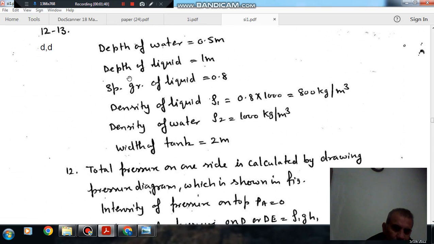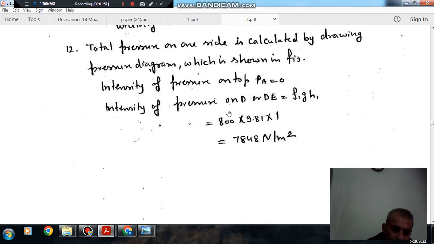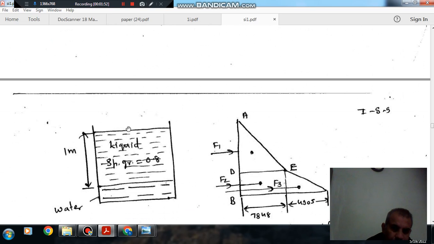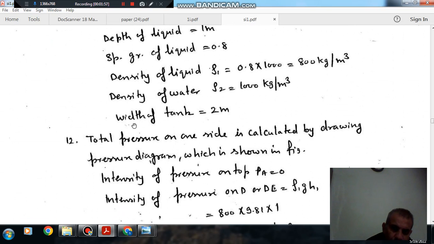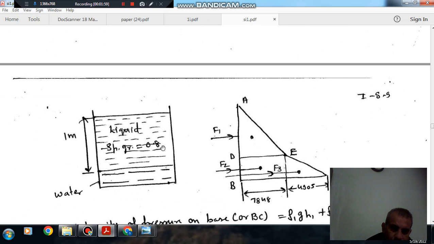Specific gravity is 0.8, so density of the liquid on the top part will be 800 and density of water is 1000. Width of tank is 2 meters.